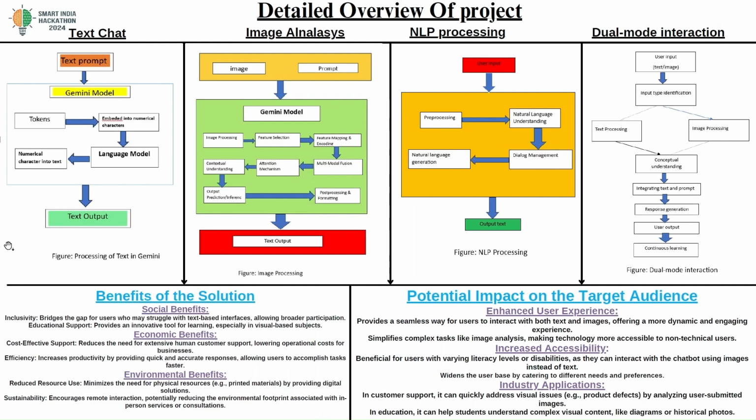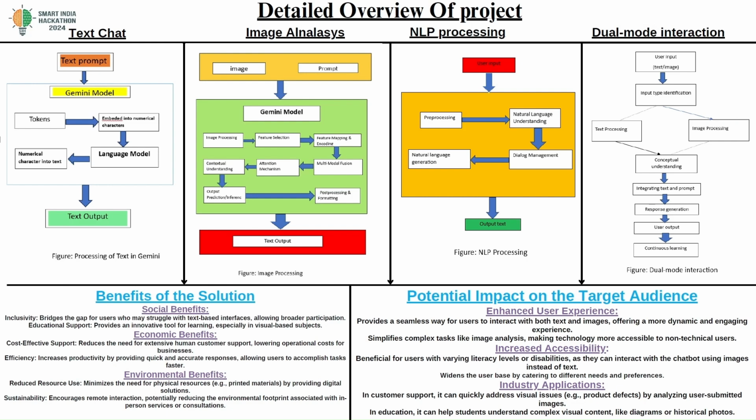So this is the internal processing in the Gemini. So when the user gives the text prompt, the Gemini converts that text into different tokens, like it tokenizes the statement and separates it into words, and then it embeds it into numerical representations, and the language model, which is trained on a vast amount of text, predicts the text, and based on probability and statistical calculations, the text output will be given.